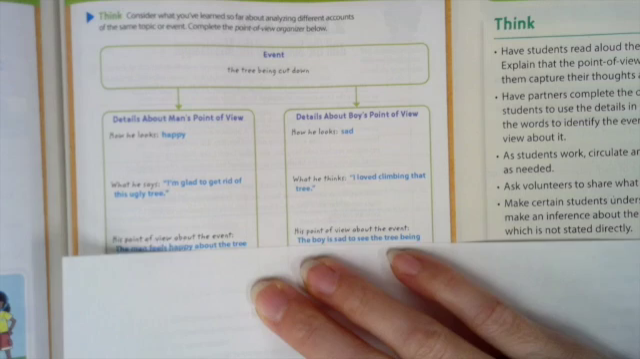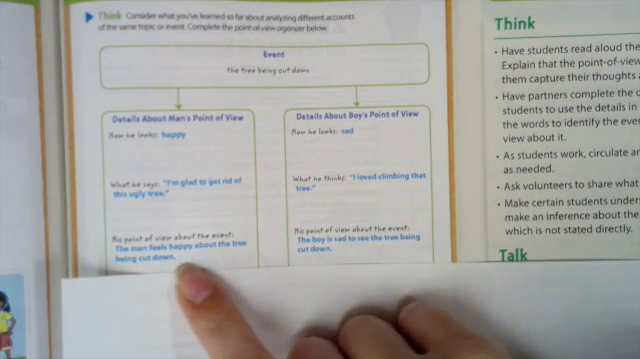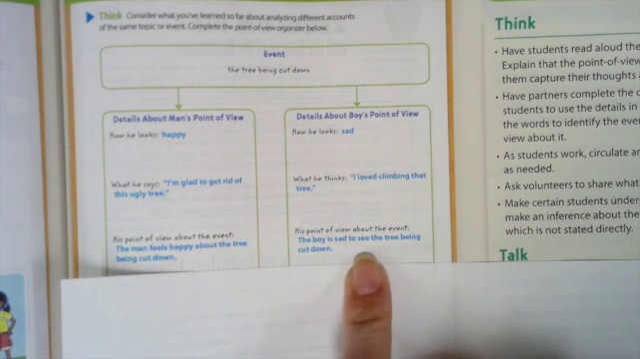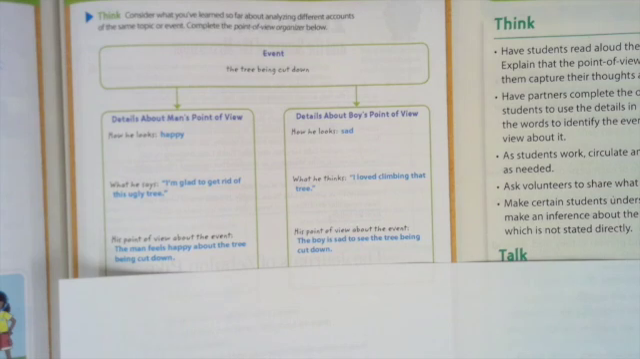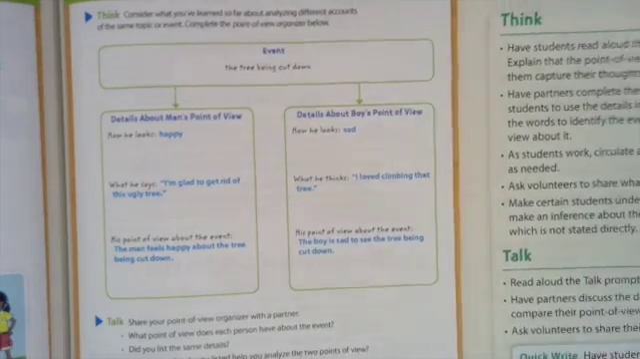And then finally, his point of view about the event. The man feels happy that the tree is being cut down. The boy is sad that the tree is being cut down. The man wants the tree to go. The boy does not want the tree to go. Now we're going to look at another story on page 236.